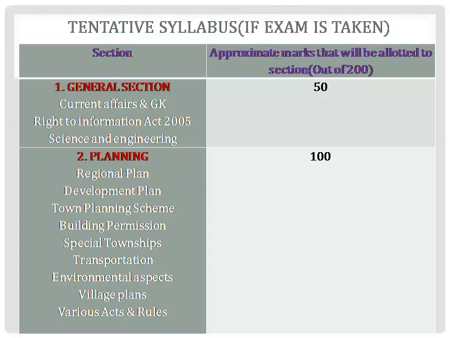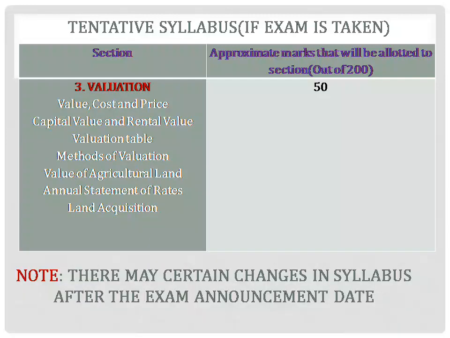General section may carry approximately 50 marks. Planning section may carry approximately 100 marks. And the third valuation may carry approximately 50 marks. As the syllabus is not yet revealed by Commission, there may be some changes in the syllabus.